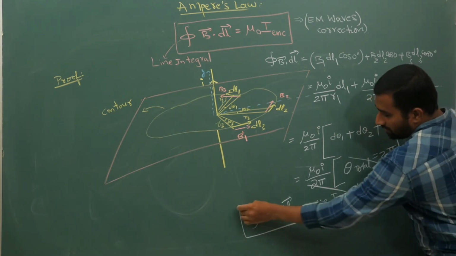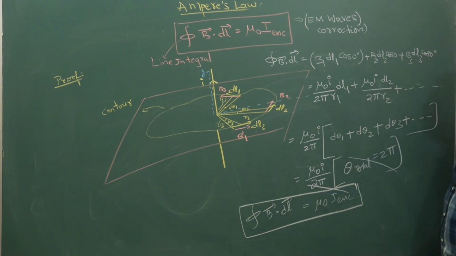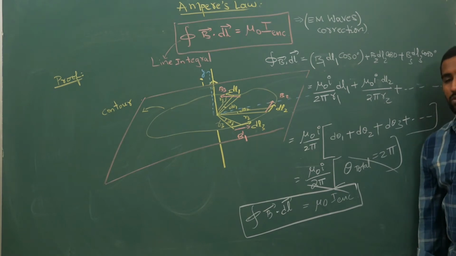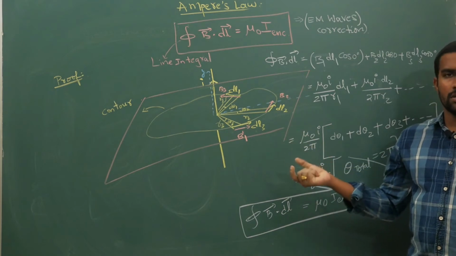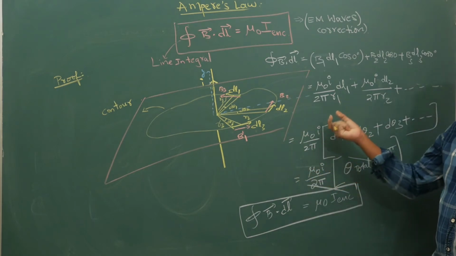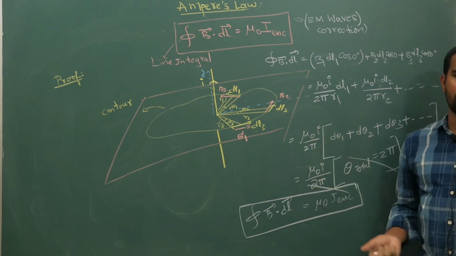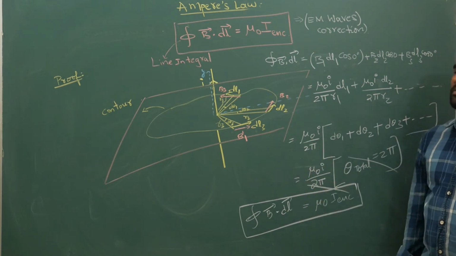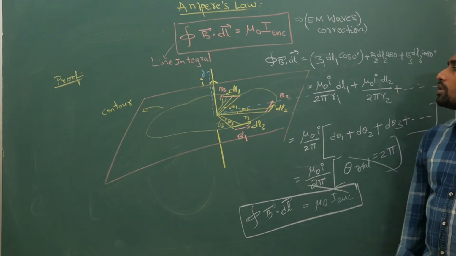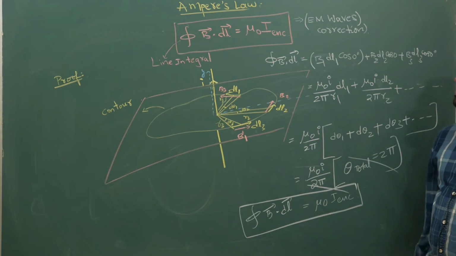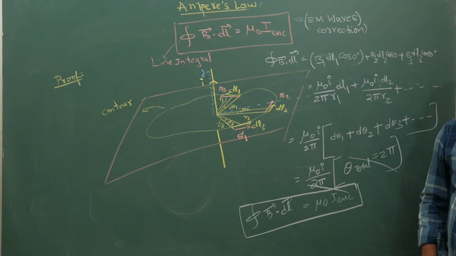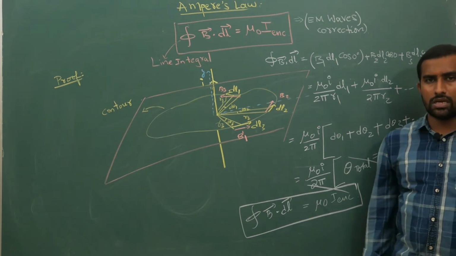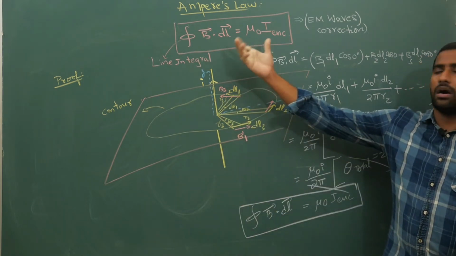So Ampere gave this kind of proof. Actually it was completely different, with some kind of double integral and all, but I have put it in a simplified form which is available in the basic books. So don't think too much about it, for understanding's sake I have told you. So what we are doing is, Ampere gave this rule. How did he prove it?